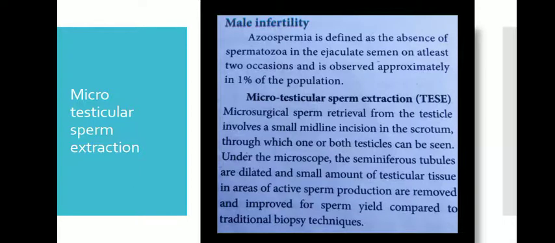So the next one is male infertility. Male infertility, it is azoospermia.